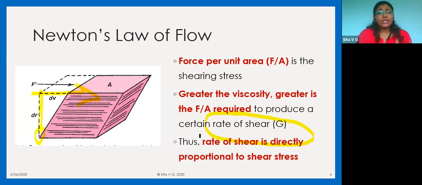So if it follows Newton's law of flow, that means the rate of shear is directly proportional to the shear stress. So if I applied a shear stress of 5 and it moves 10, if I make it 15 then it will move 20. That means the rate of shear is directly proportional to the shear stress. So this is what we mean by Newton's law of flow.